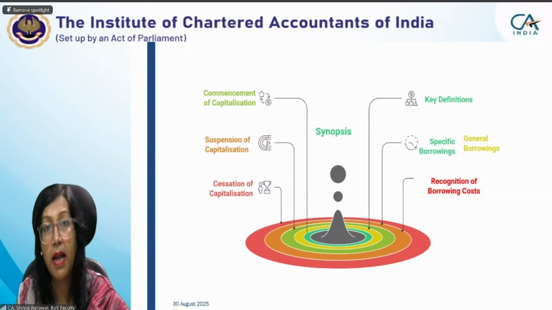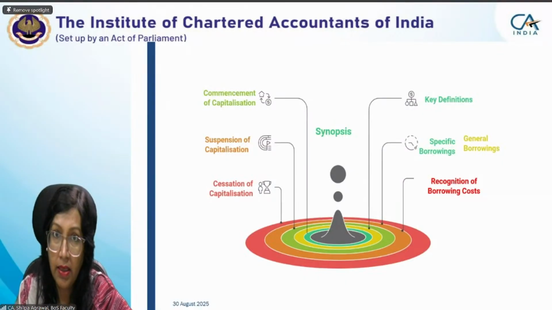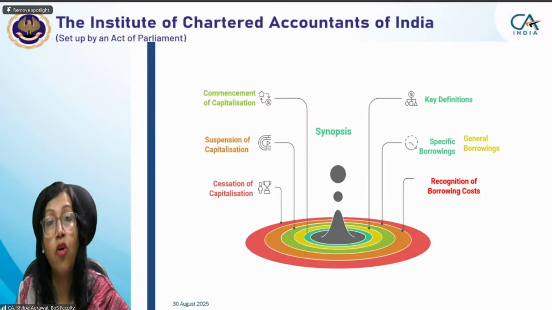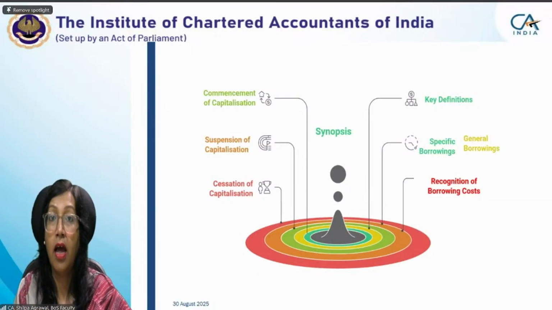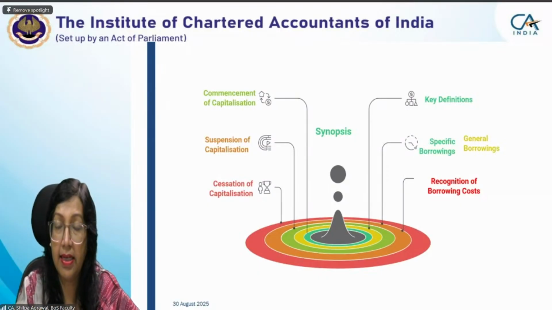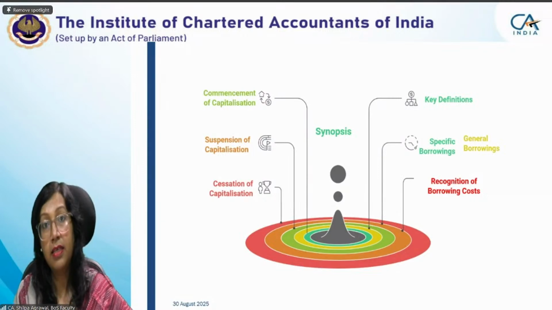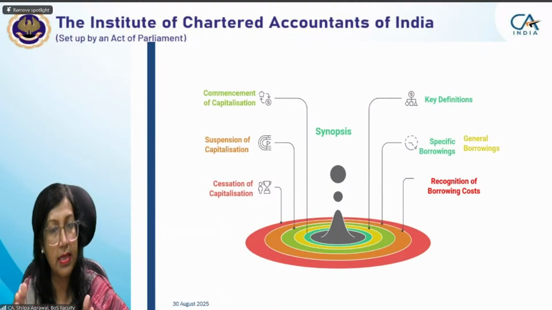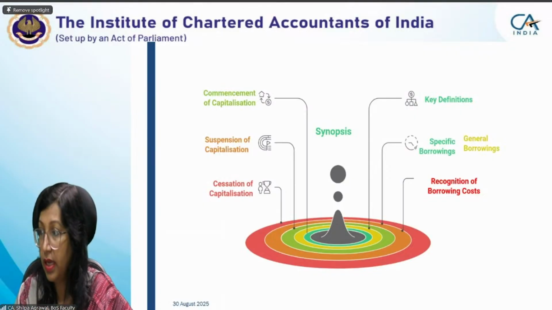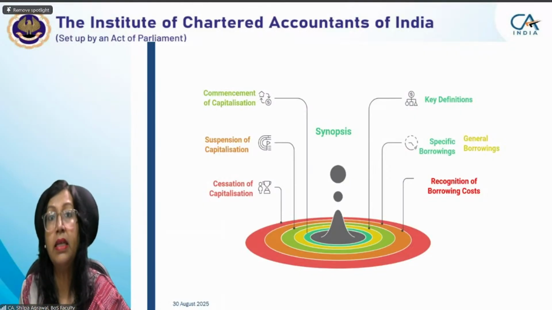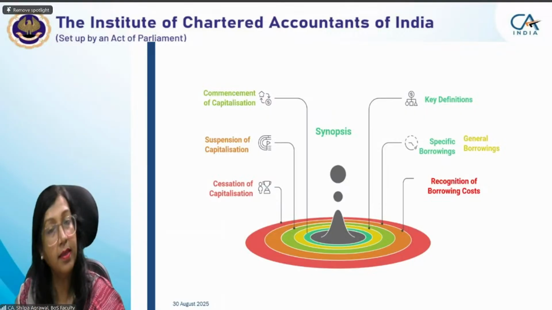So the first part is recognition: when to capitalize. Measurement: how much amount to be capitalized, where to be capitalized, till what period we have to capitalize, how to calculate, and then how to present it, and at the end, disclosure. Since at final level, what we are dealing with for examination purposes is mainly till presentation, disclosure aspects are relevant to you but are not much tested in examination. But for your complete understanding of the standard, we'll be discussing the disclosures as well.